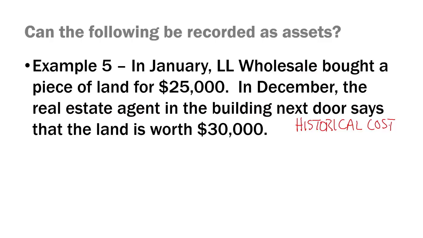Another might be its market value or fair value. Another might be its replacement cost, how much it would cost to replace it. Historical cost is generally the preferred measurement alternative for assets under U.S. GAAP. Historical cost, again, is the original cost of the asset. So the asset will remain on the books at $25,000 and its value will not be increased to $30,000 on the balance sheet. Here's some intuition about why the standard setters for U.S. GAAP may have made this decision.